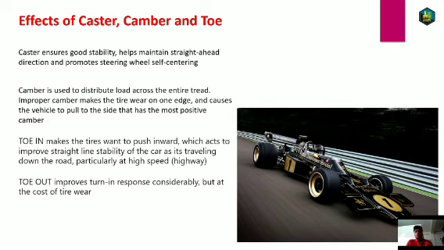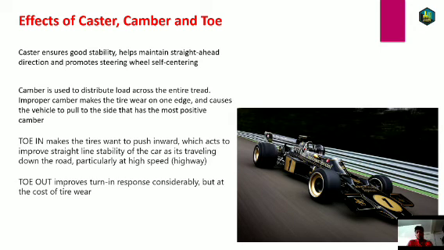And toe in. You also know that toe in is toward the center of the vehicle, while toe out is opposite, away from the center of the vehicle. Toe in makes the tire want to push inward, which acts to improve straight line stability of the car as it is traveling down the road, particularly at high speed. So in a race car, toe in is used. It tries to stabilize the car that is moving in a straight line. In a straight line, toe in gives very good performance.